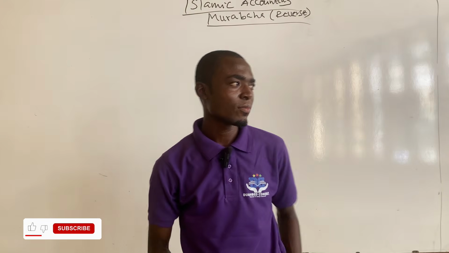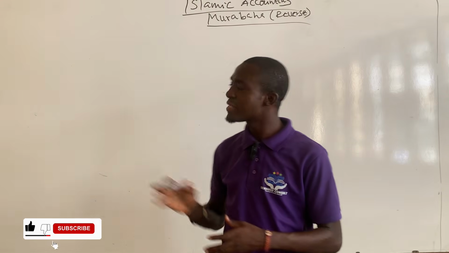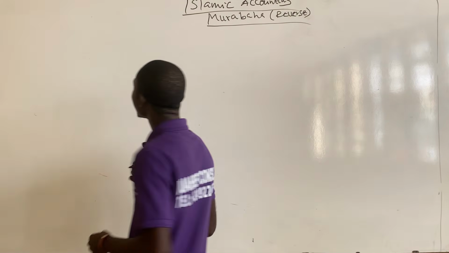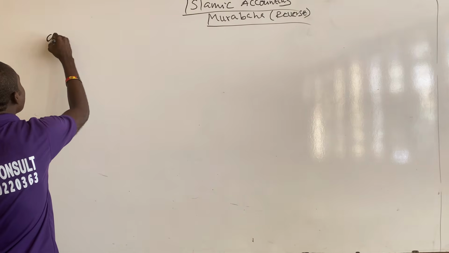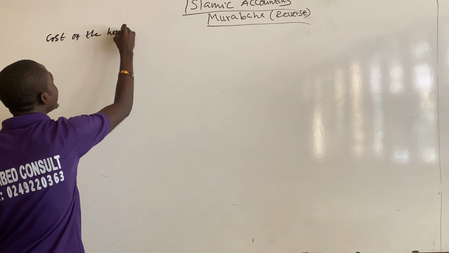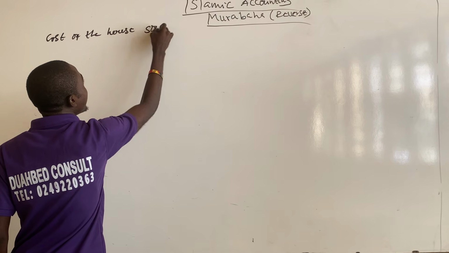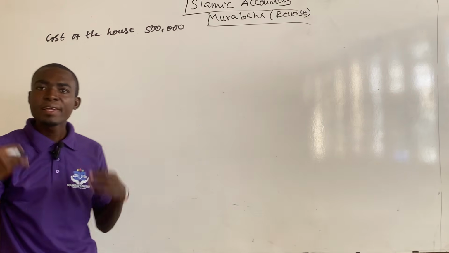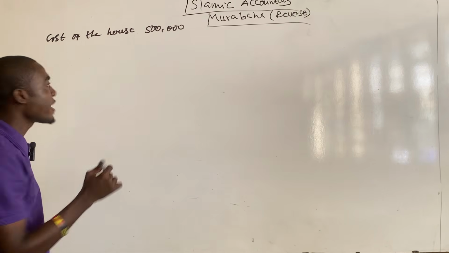So first, let us bring out the key information in this question. From the question, you know that the cost of the house is 500,000, and Imam Ghazali made an initial deposit of 100,000.